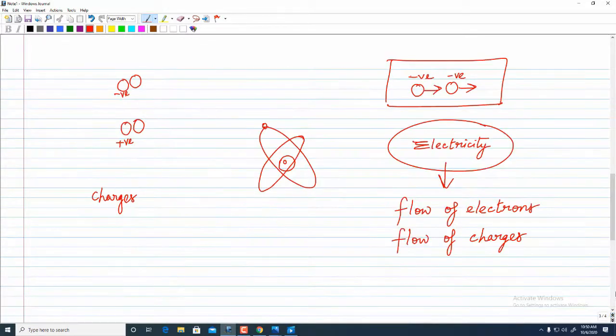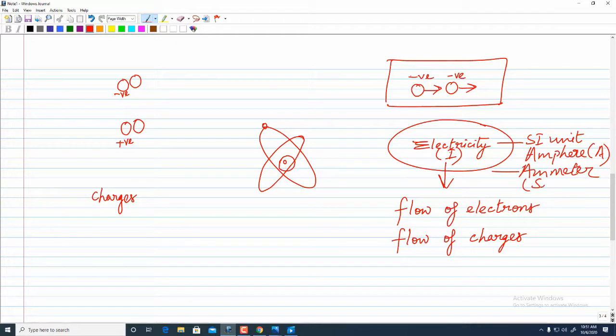Here also we'll see for electric current, the SI unit is ampere, represented by a capital A. Electric current is represented by I. The instrument used for measuring electric current is the ammeter, which is always connected in series.